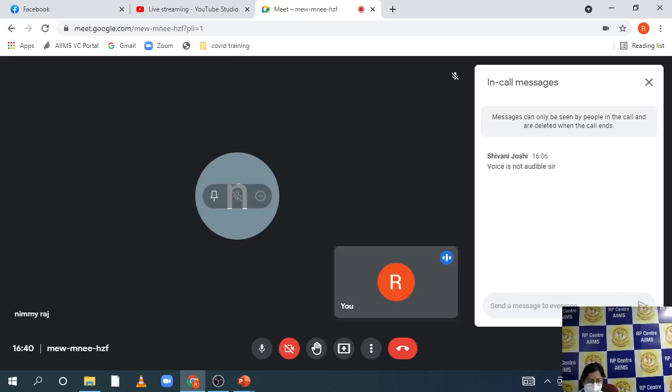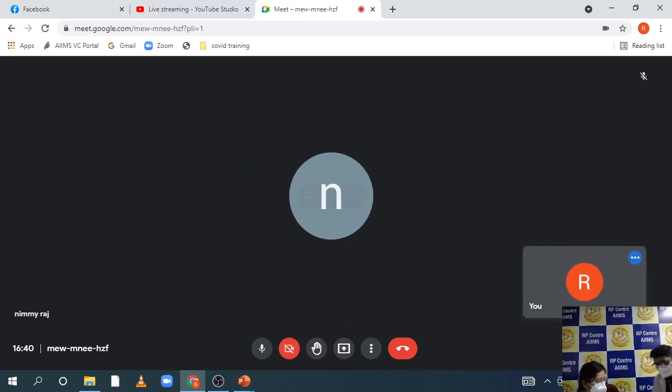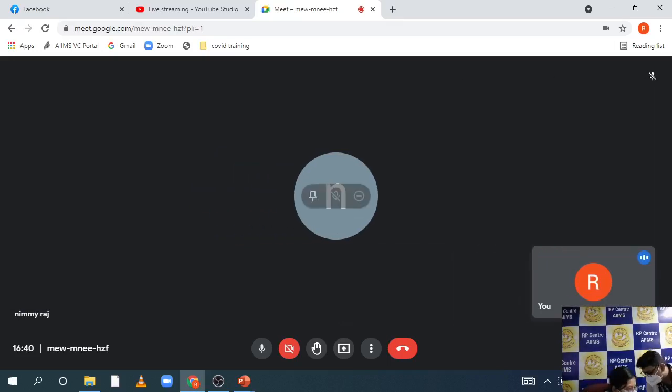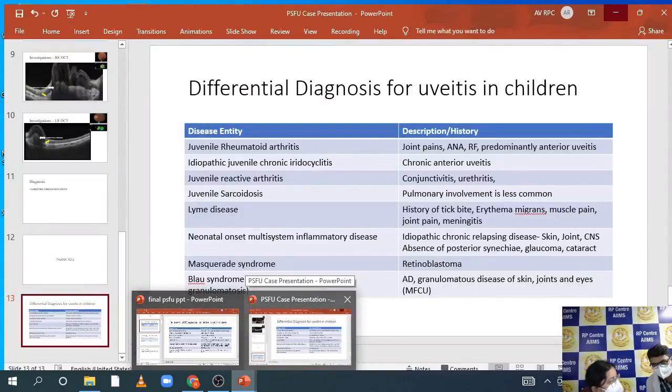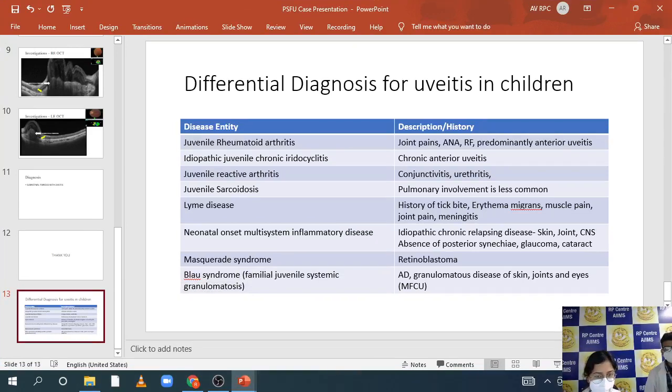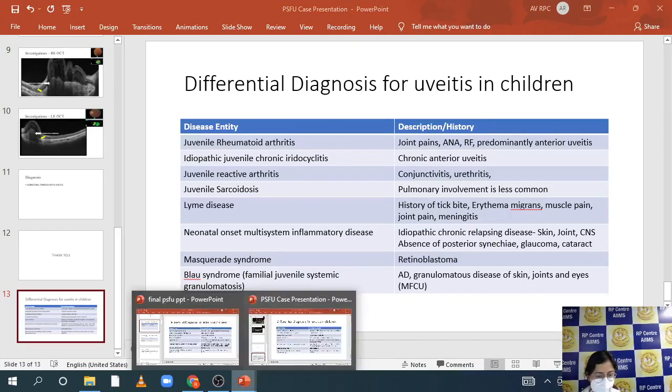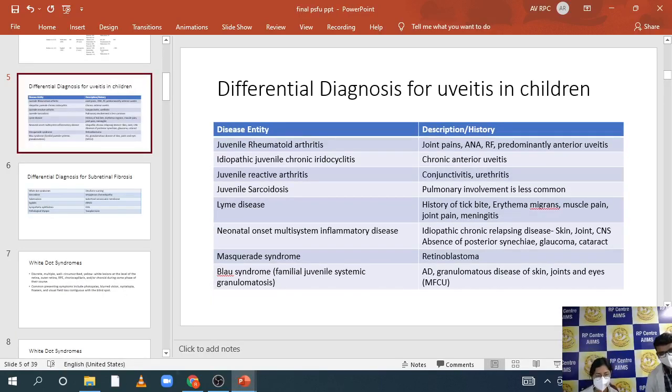So it's a nice case, it's a rare case. But basically what you need to understand is your approach to uveitis, and from this case how you can get it. So can you just share it again and go to your differentials of white dot syndrome? Are you sharing the screen? No, sir.